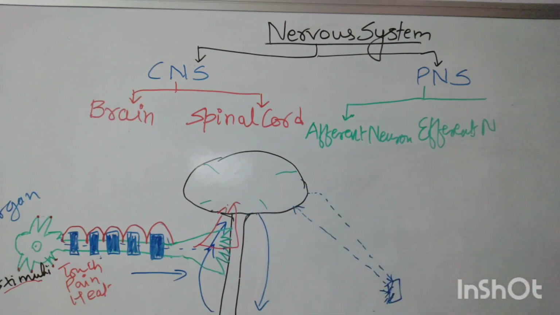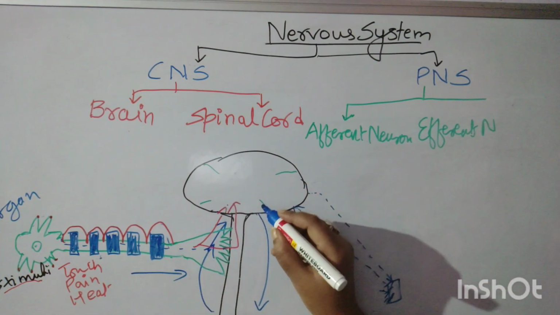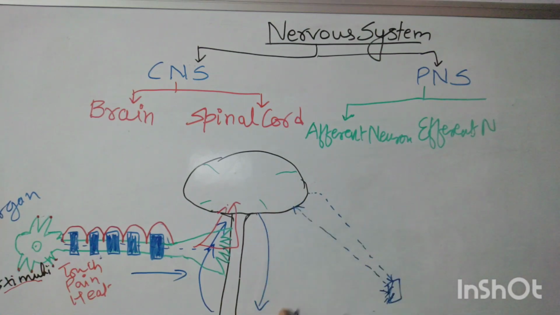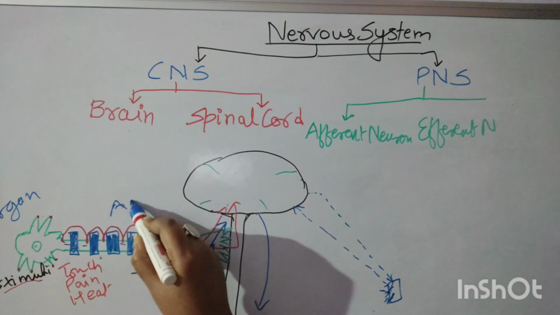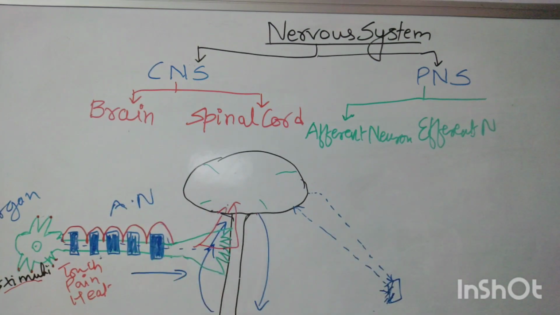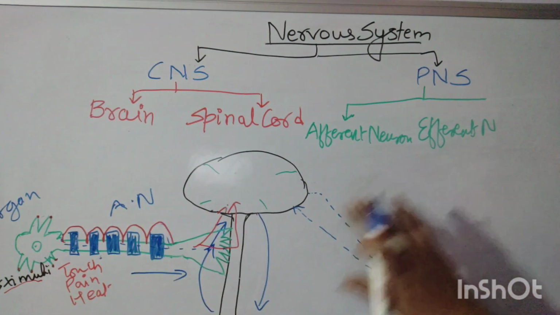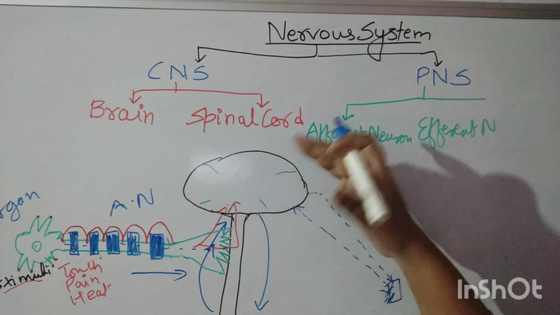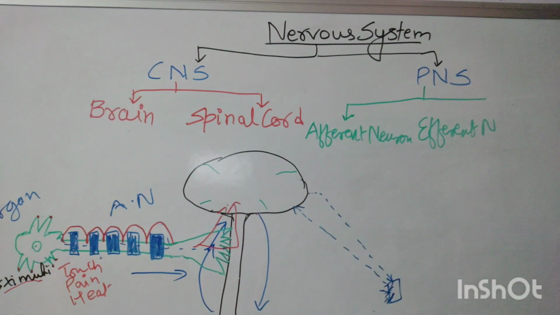The surface is hot. So now what will happen? It will bring back the impulse to remove. This is called the efferent neuron. And the signals which are coming back from the brain can be of two types. One is acting on the voluntary muscles, and one is acting on the involuntary muscles.